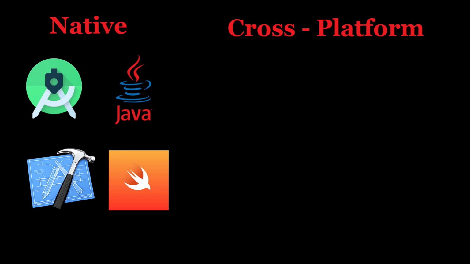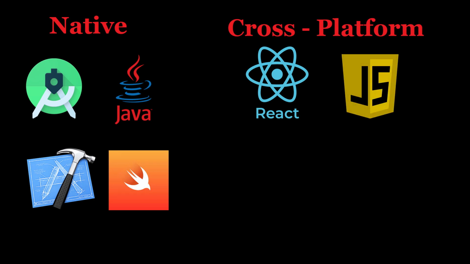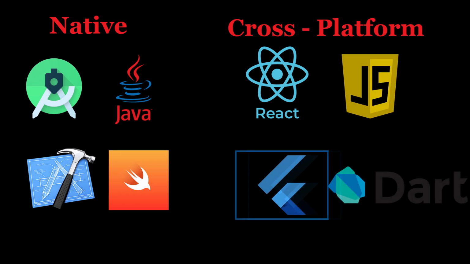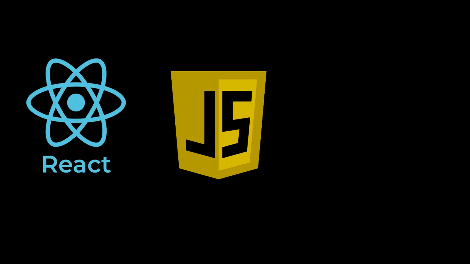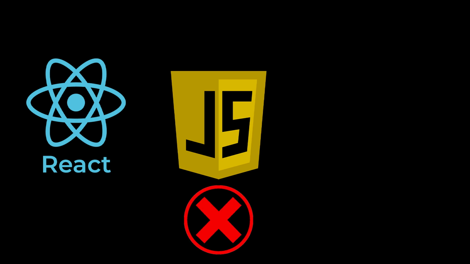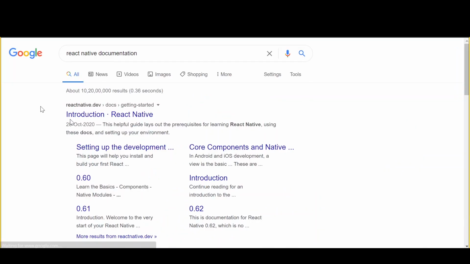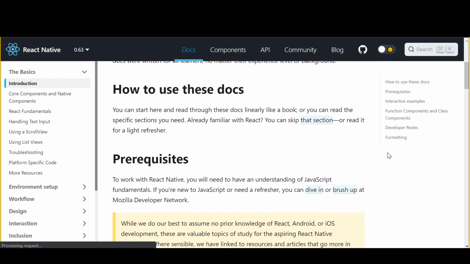Then there are cross-platform mobile applications which can work in both operating systems. Here we have React Native, which makes use of JavaScript. And then there's Flutter, which makes use of Dart programming language. I decided to go with React Native and JavaScript because that's the only one I know. But instead of JavaScript, we'd be writing code in TypeScript, which is basically just JavaScript but with types. And it's amazing. JavaScript developers out there, guys, trust me and check out TypeScript. It's amazing.